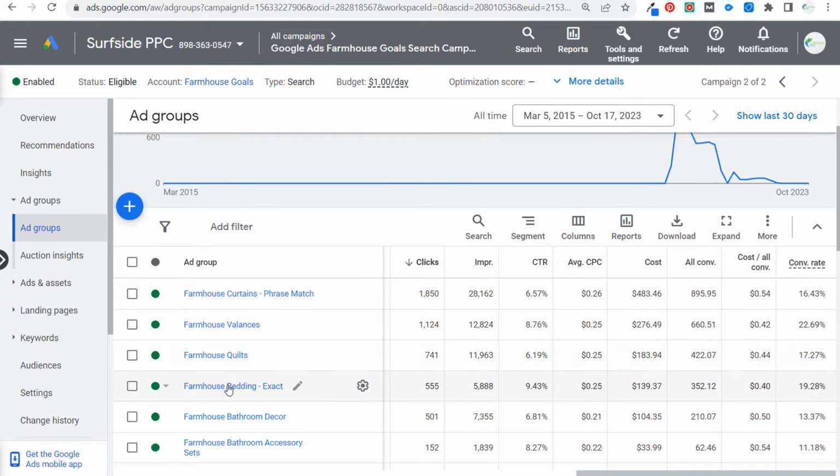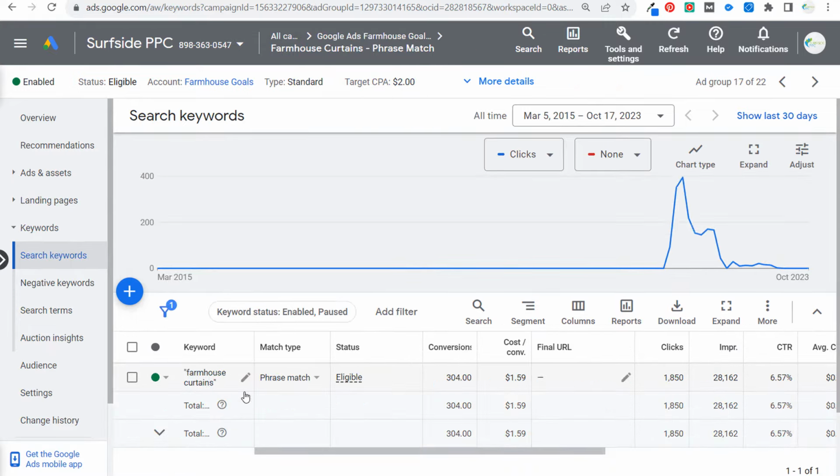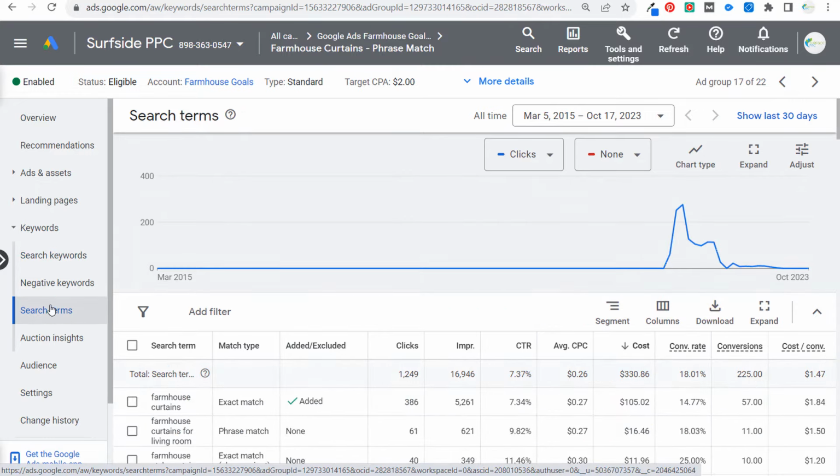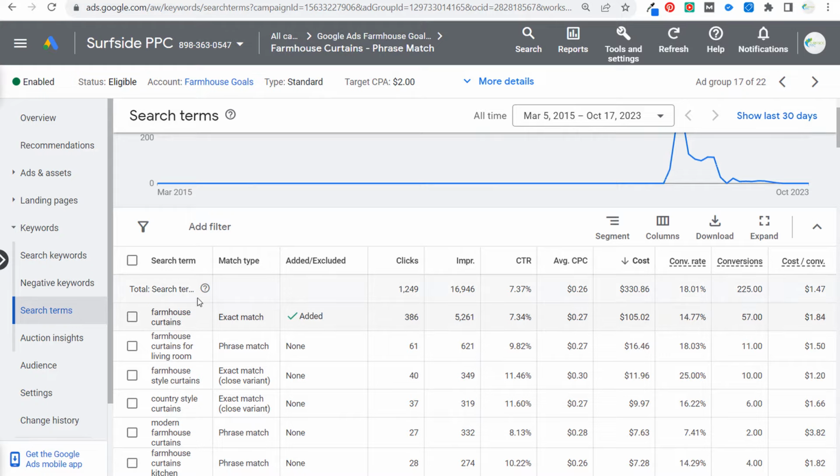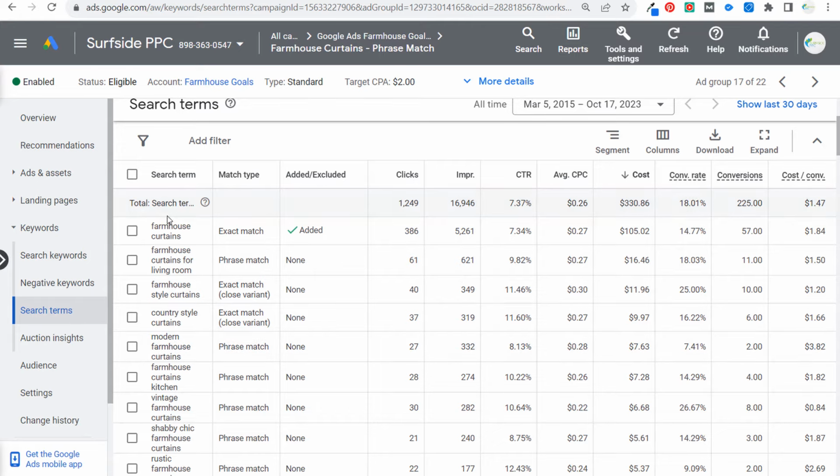So you can still target exact match keywords, but generally what I find is in terms of finding the best overall performance, volume, and just making sure we are getting really relevant results, phrase match keywords tend to be really good for me. And if we click here to come into this ad group, you can see I'm targeting one phrase match keyword here. If we come over here to our search terms, you can see my search terms are very relevant. So farmhouse curtains for living room, style curtains. If we come down here, the actual search terms that are driving clicks for this campaign tend to be really relevant.